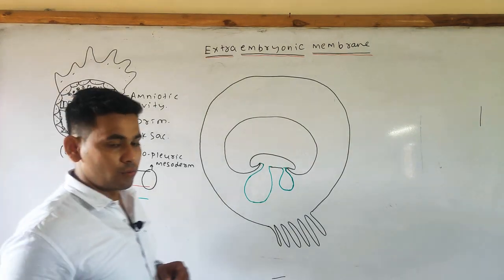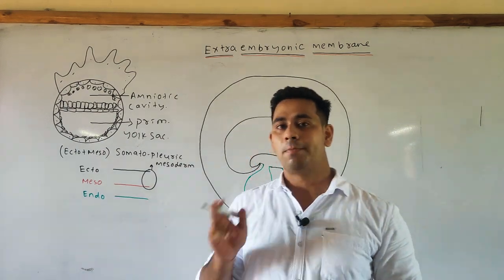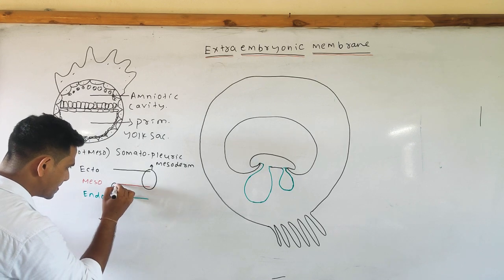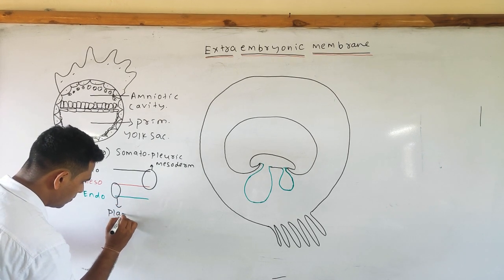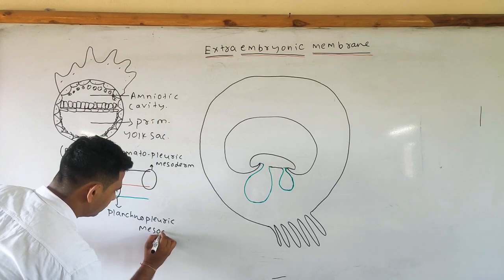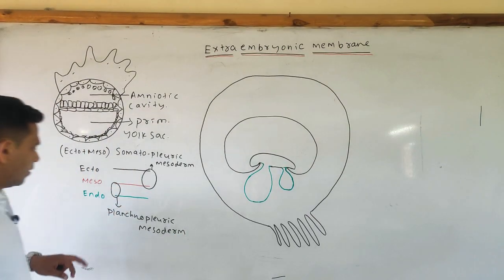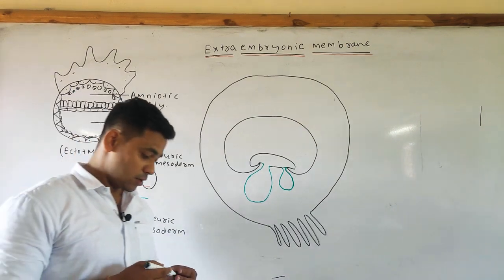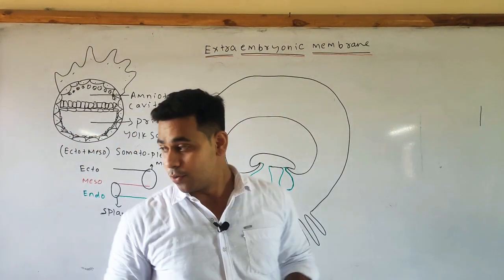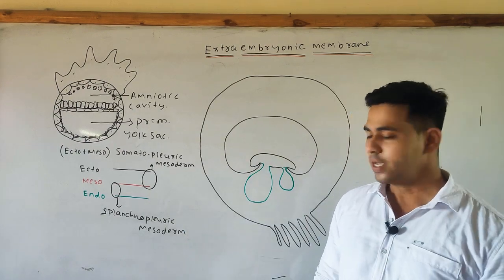When the extra embryonic endoderm comes in contact with the extra embryonic mesoderm, it is called the splanchnopleuric mesoderm.